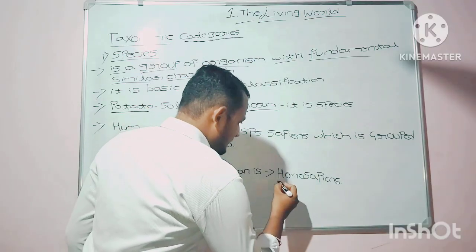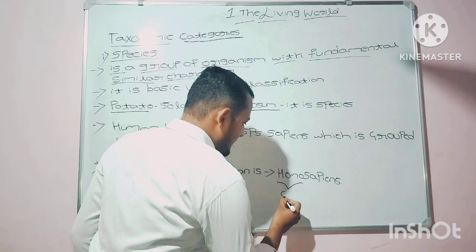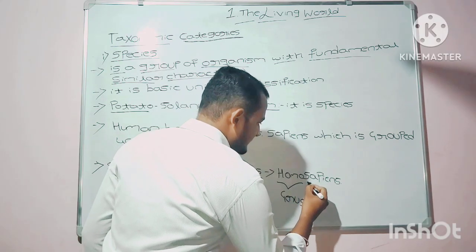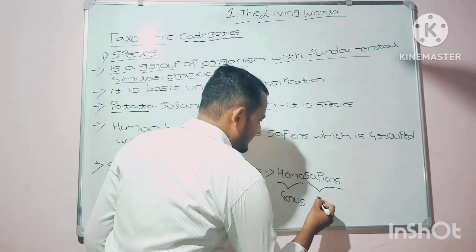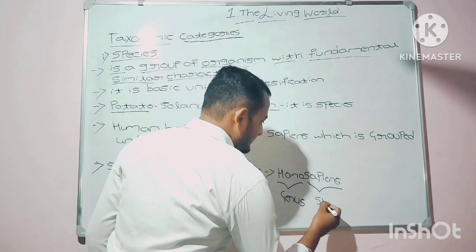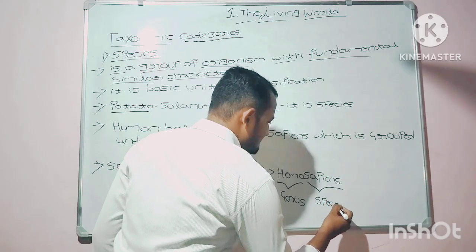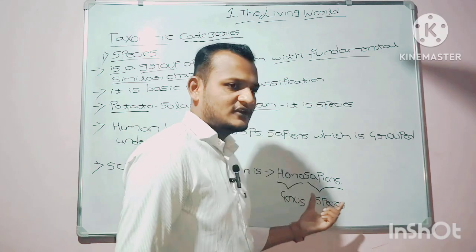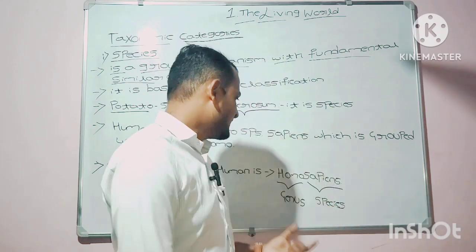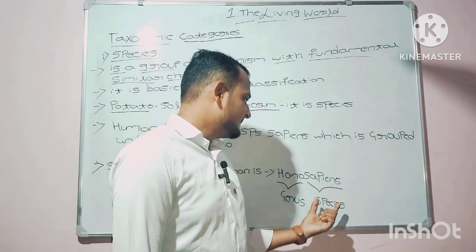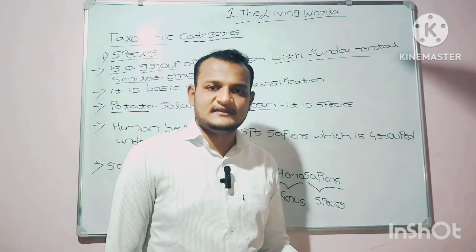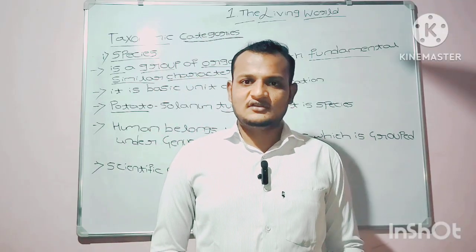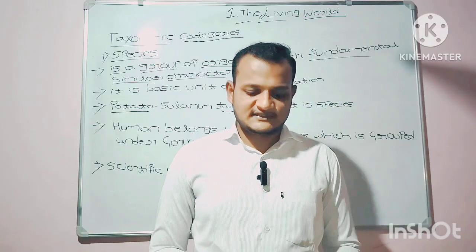Here, Homo is the genus and sapiens is the species. It is according to binomial nomenclature. The scientific name of human being is Homo sapiens. I hope you have cleared the concept of species.